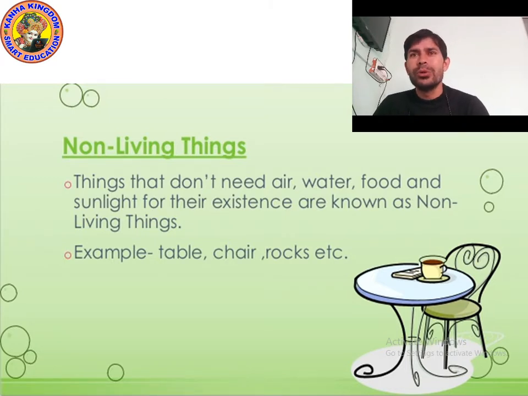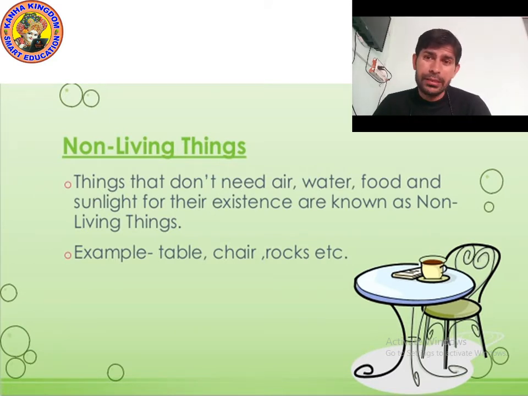So they don't need food. They don't need water. They don't need air, and they don't need sunlight. So non-living things are those things which do not take air, water, food, or sunlight. Yes, those are non-living things.